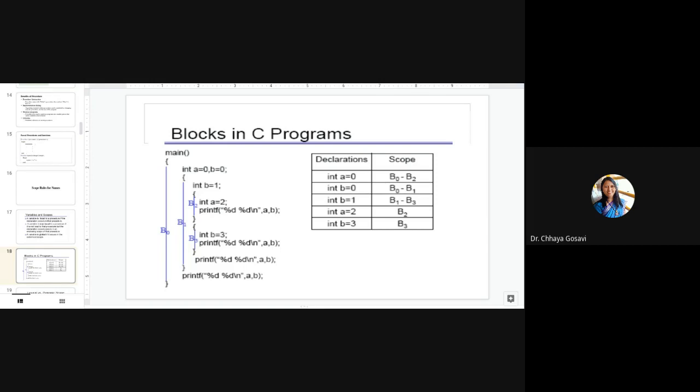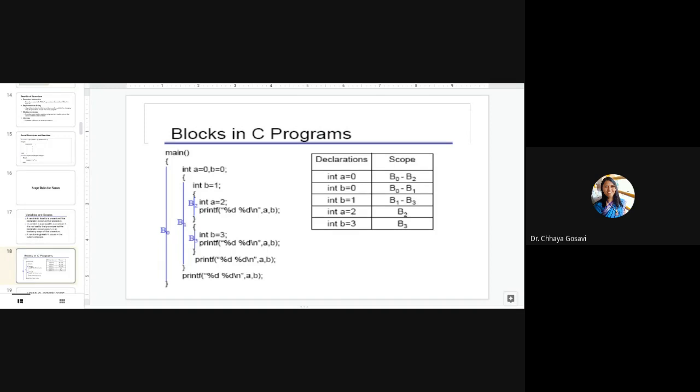Now let me start the camera. You will understand what I have done here in this table. But just tell me what is the local variable and global variable for each block. Here we are talking about scope rules.